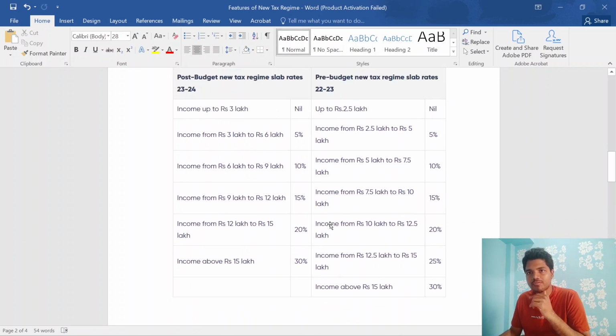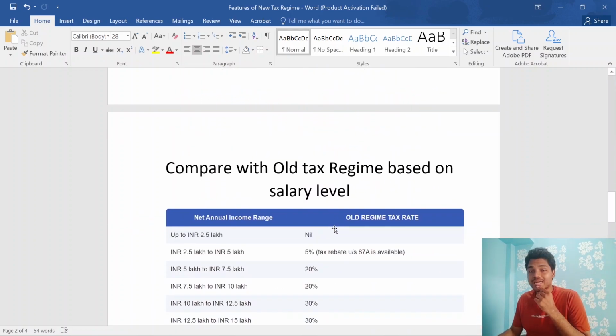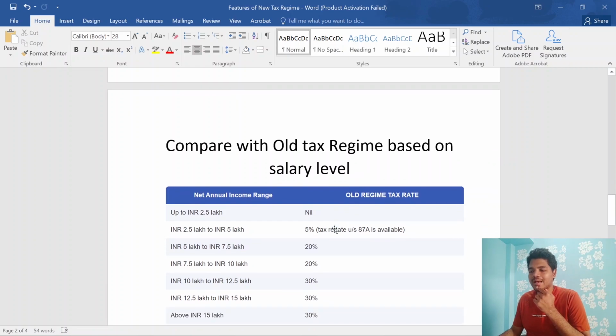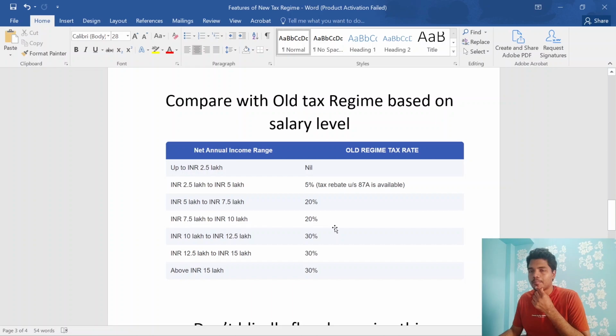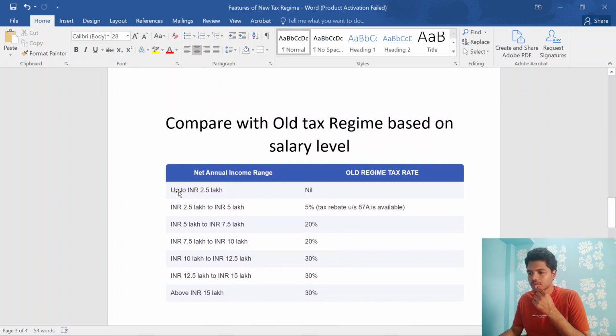Now the question is whether you want to be in the new tax regime, or whether you're already in the old tax regime and want to shift to the new tax regime. So first let's see the old tax regime slabs. Nothing has changed in the old tax regime, which is the same for the past 2 to 3 years. Up to 2.5 lakhs is nil. From 2.5 to 5 lakhs it's actually 5%, but there is a tax rebate advantage.